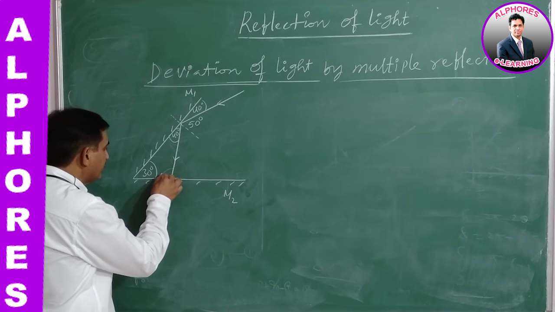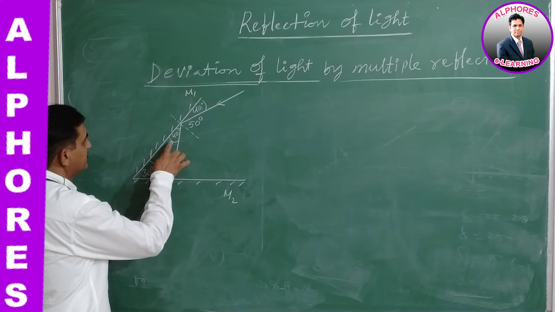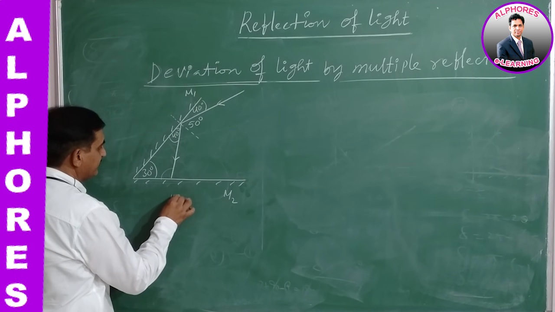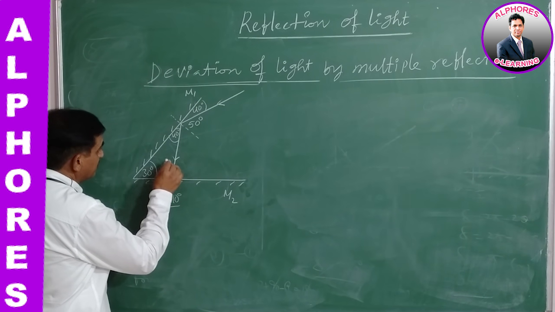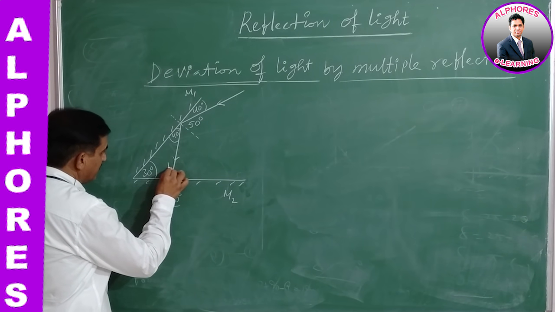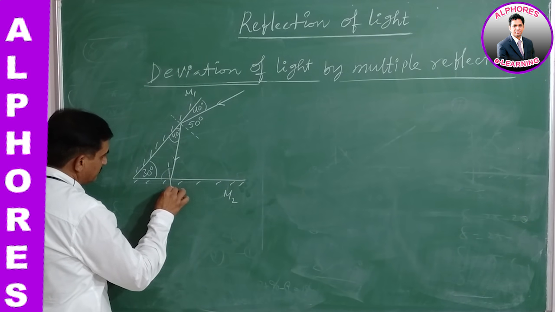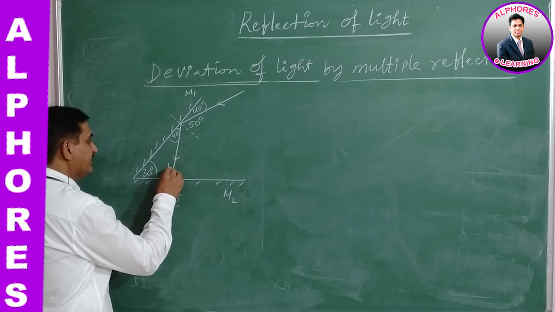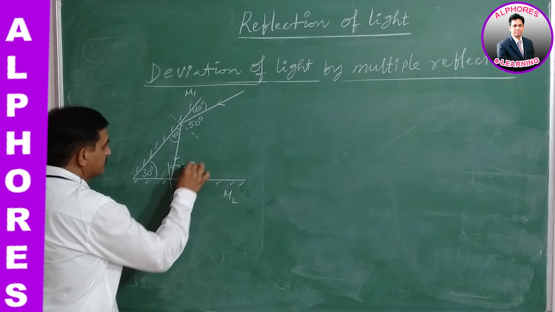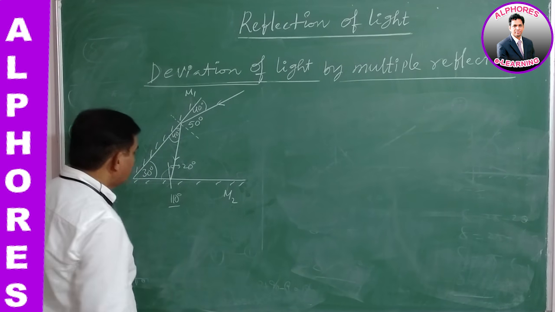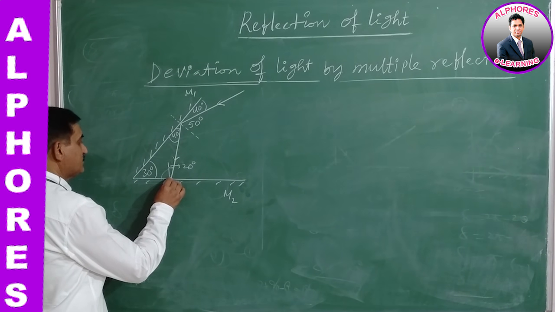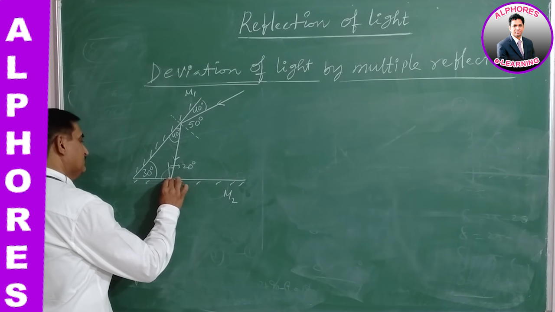And the remaining angle over here is 110 degrees. At this point a normal is drawn. This is 90, remaining how much? This is 20 degrees. 20 degrees is the angle of incidence over here. Next, it undergoes reflection once again.